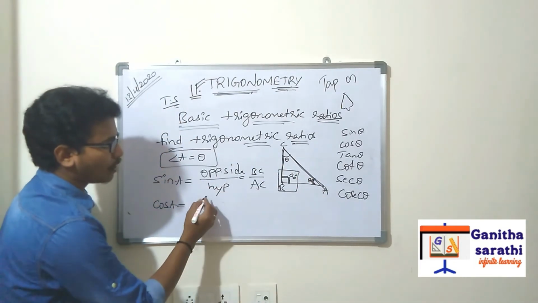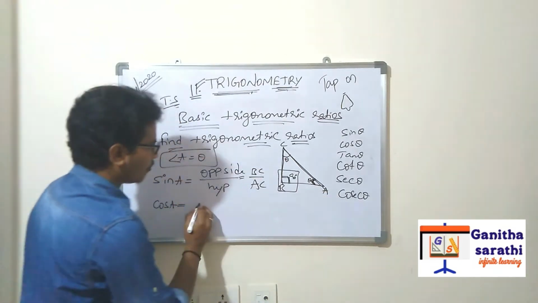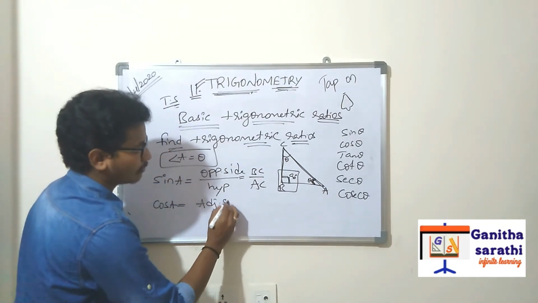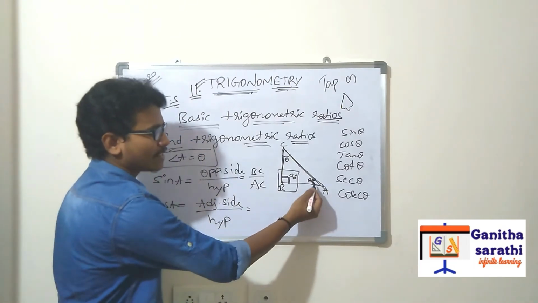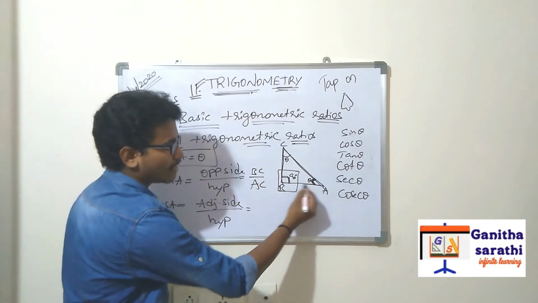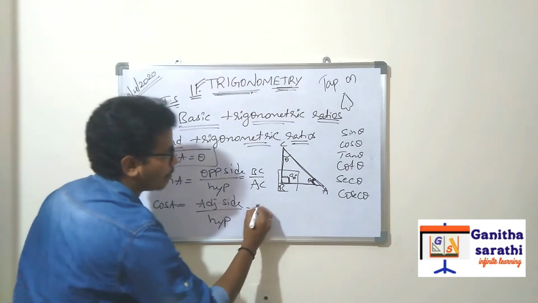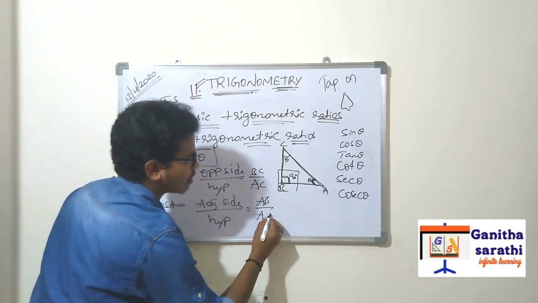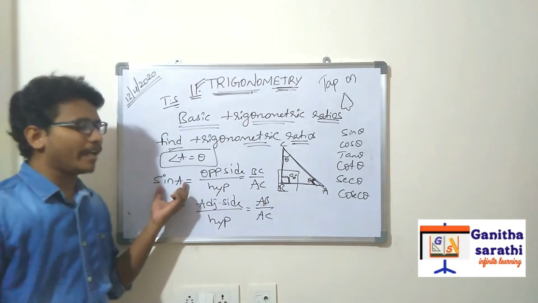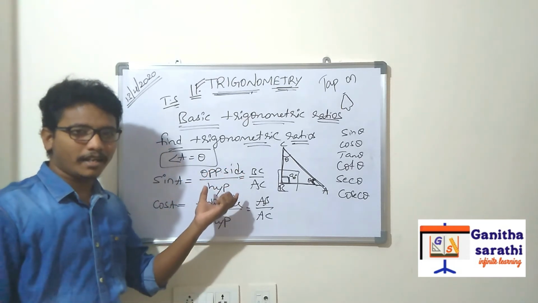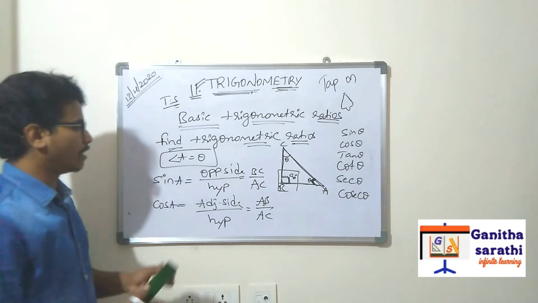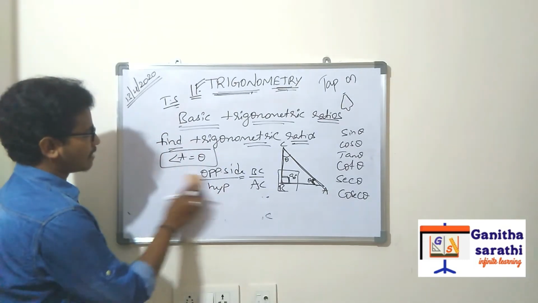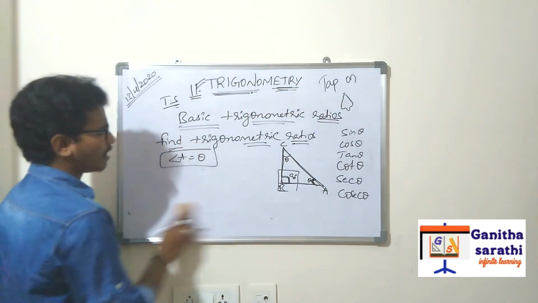Next, cos A. Cos A is equal to adjacent side by hypotenuse. What is the adjacent side? We have discussed it, right? The adjacent side is the base, AB. And what is the hypotenuse? AC. So sin theta is equal to opposite side by hypotenuse. Cos theta is equal to adjacent side by hypotenuse. Sin and cos are completed.